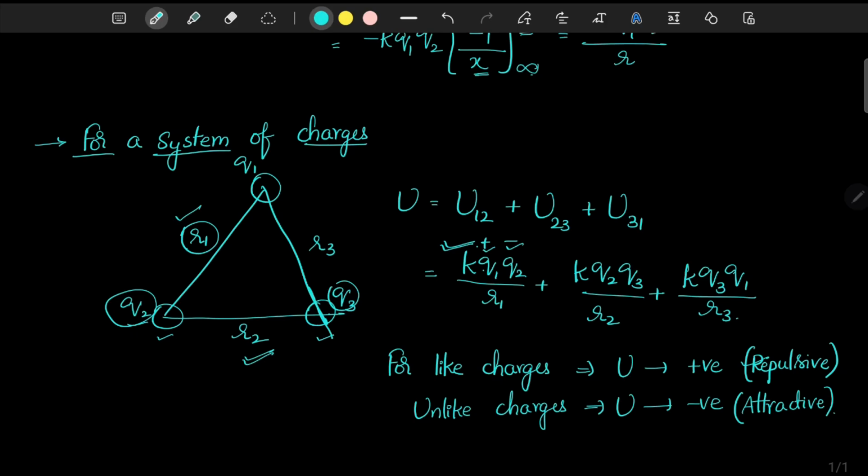For example, if we take four charges, something like this. You are having four charges arranged in the form of a square.